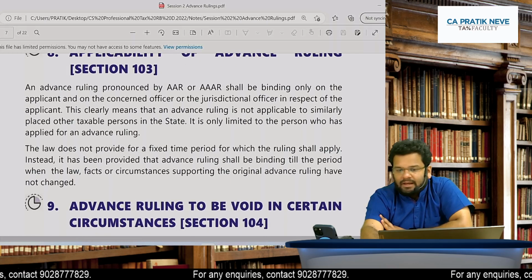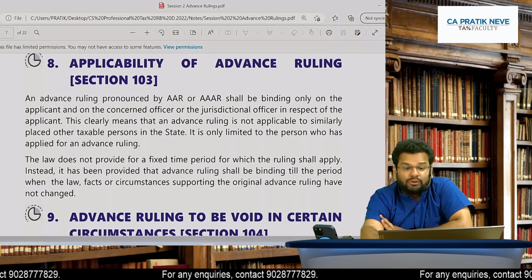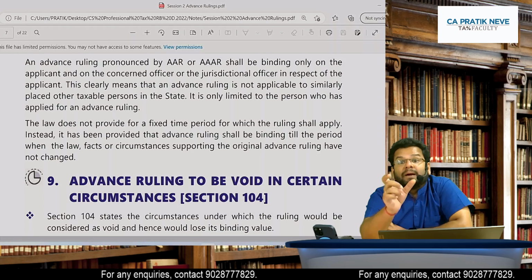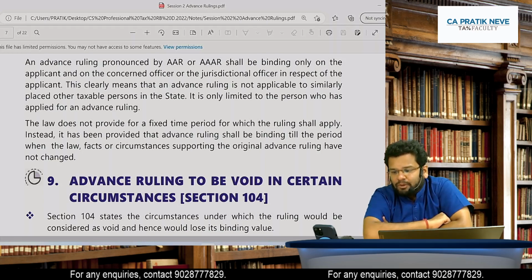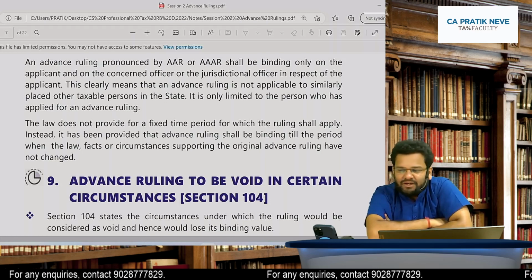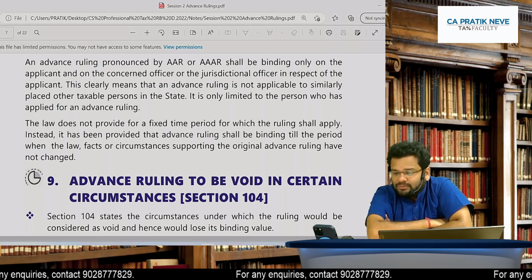Okay. Applicability of advance ruling. Advance ruling will be binding on whom? Very important issue. The question continues of Anisha, so I'll just read it, then go to this point.